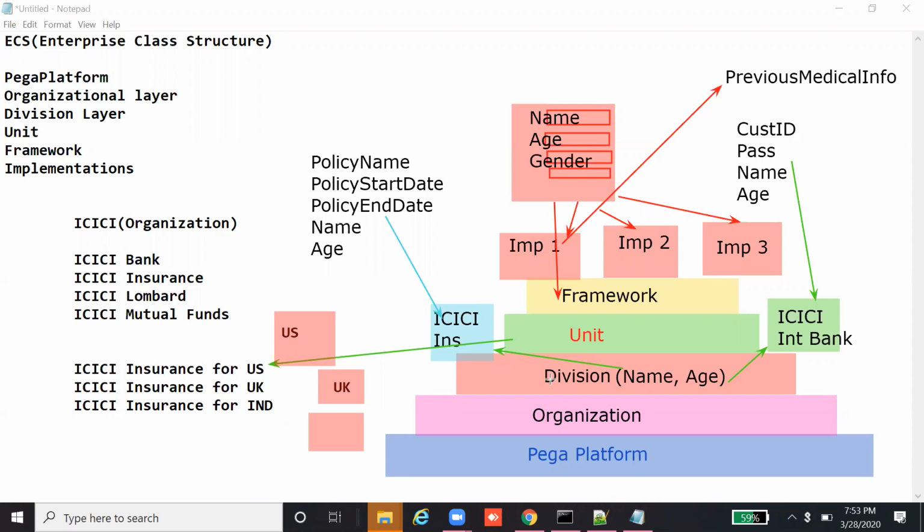If you create rules in the division layer, they can be reused across divisions or in any specific division layers.